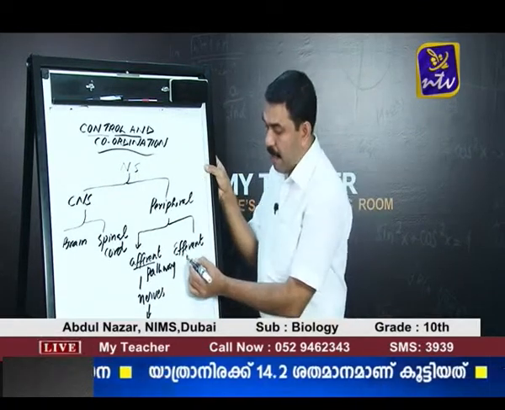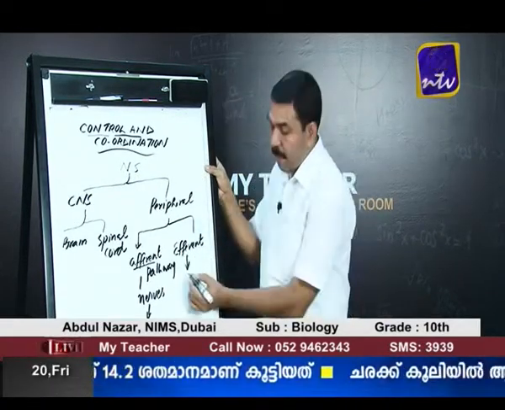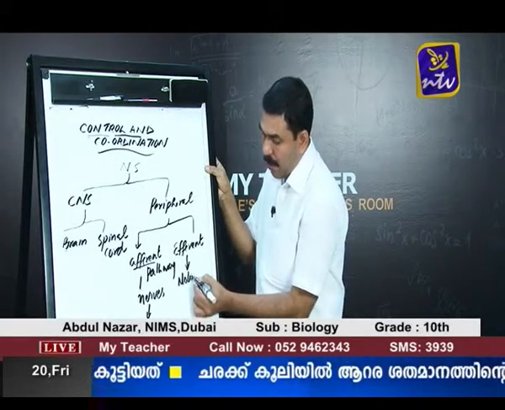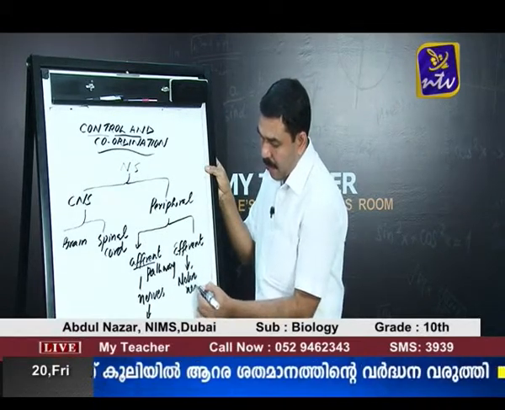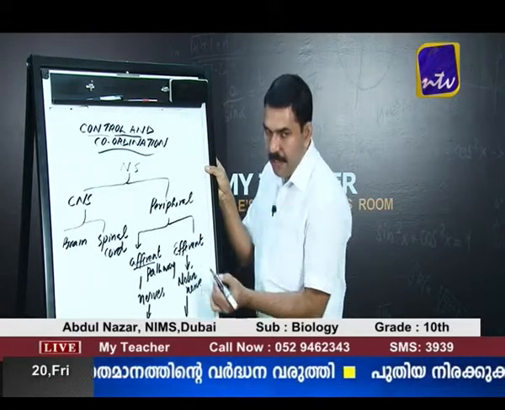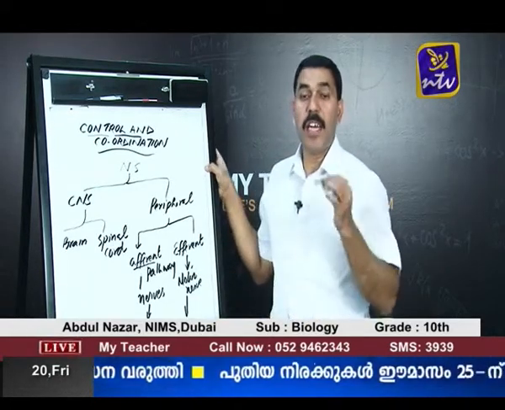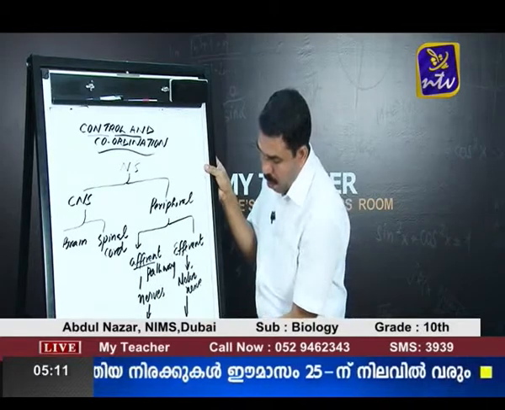And the second one is efferent pathway, consisting of motor nerves or those nerves which carry the decisions of the brain and spinal cord to the effector organs.